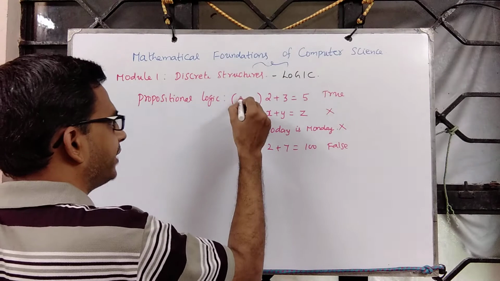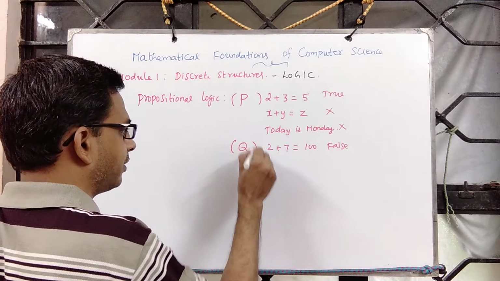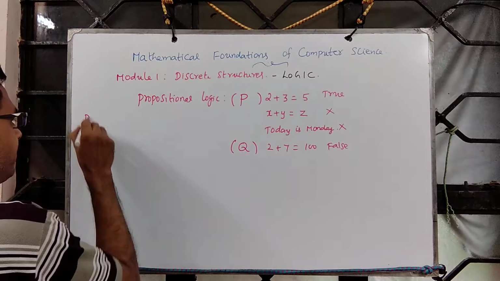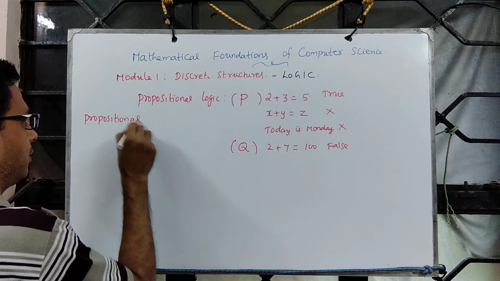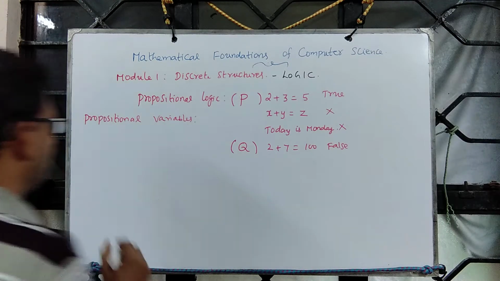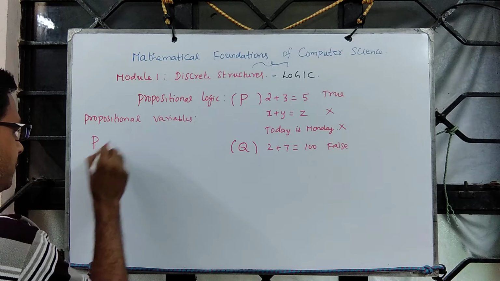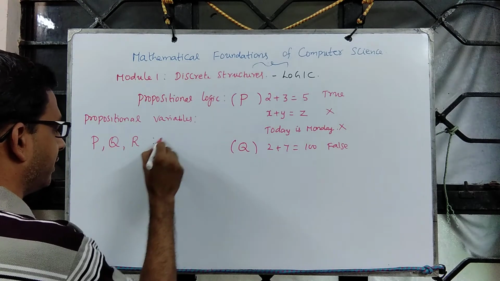Instead, we want to bring in abstraction. So we talk about something called propositional variables. We use letters P, Q, R to denote propositional variables.